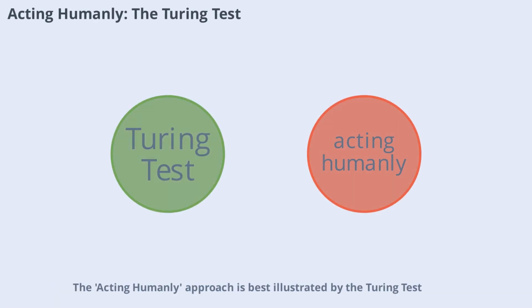The acting humanly approach is best illustrated by the Turing test, proposed by Alan Turing in 1950. The test asks whether a machine can behave intelligently, indistinguishable from a human in conversation. If a human interrogator can't reliably tell the difference between a human and a computer, the machine is considered intelligent. This approach focuses on outward behavior. Can machines act like humans, especially in language and reasoning?